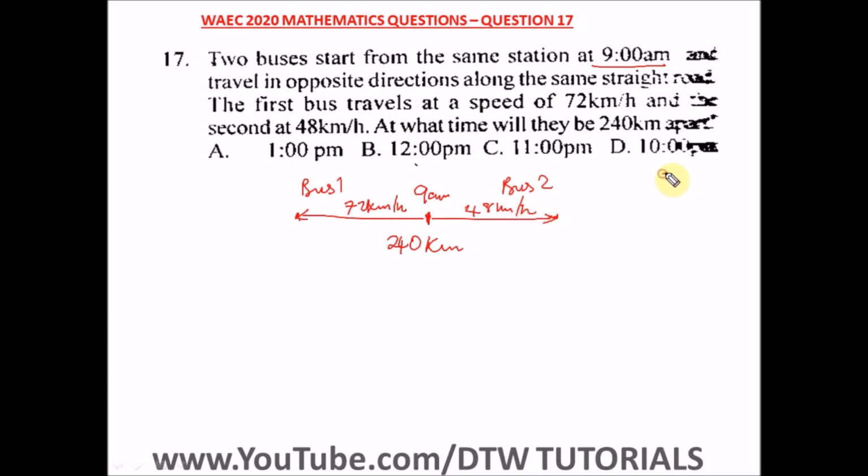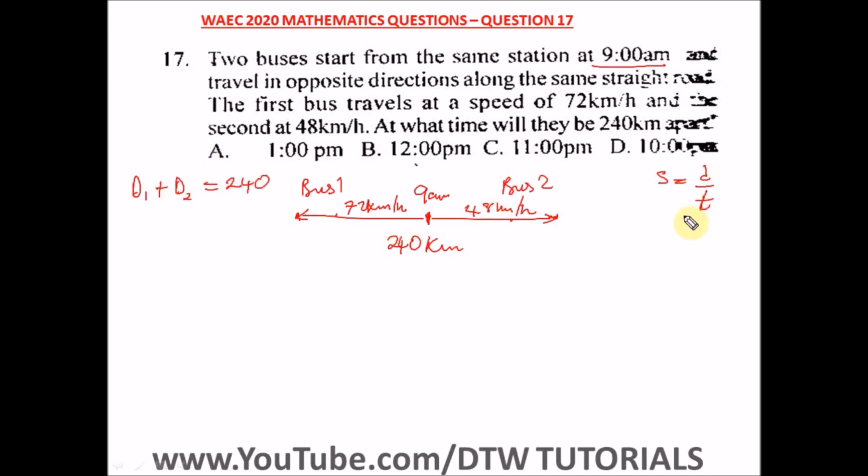Remember our formula of speed is equal to what? Our distance over time. All right, so we're going to apply this here. From here we know our speed. We know the speed for bus 1, we know the speed for bus 2, and we don't know the time. For the distance we just know that when we add up the distance of bus 1 and the distance of bus 2, it's going to give us what? 240 kilometers. So we'll just say here that d1 plus d2, that's distance of bus 1 and distance of bus 2, is equal to 240 kilometers. This is quite important here.